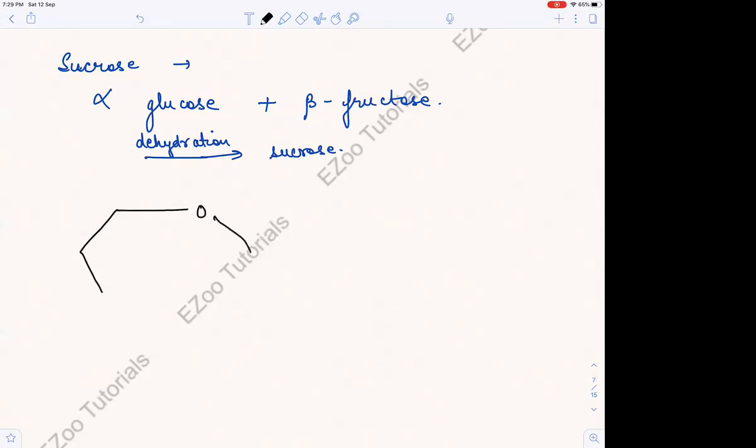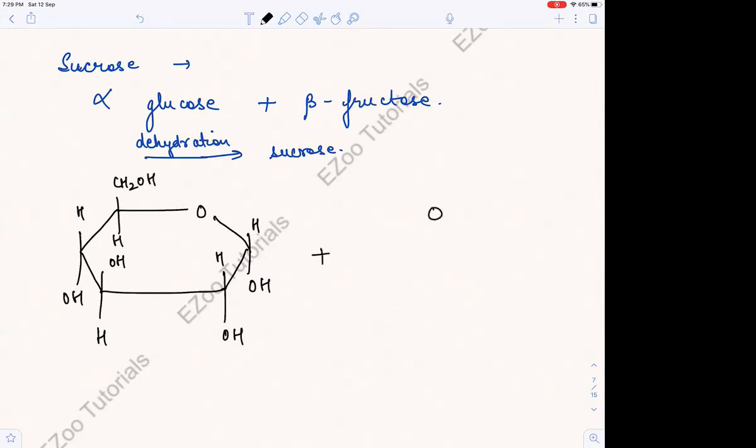It's interesting to draw. Please don't look on the screen and try to draw the structure of sucrose on your own. Sucrose we get from fructose and alpha glucose, beta fructose. Okay, now you understand the alpha and the beta very, very nicely. I have told you, like, you know, how many times, I don't know. Okay, right?